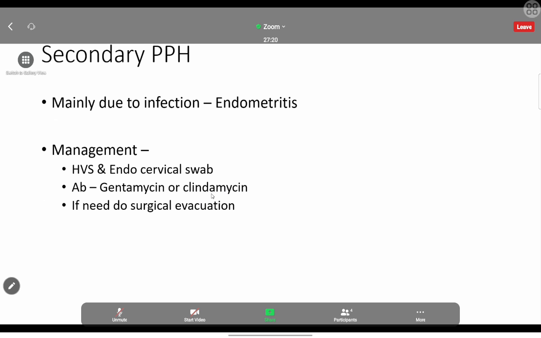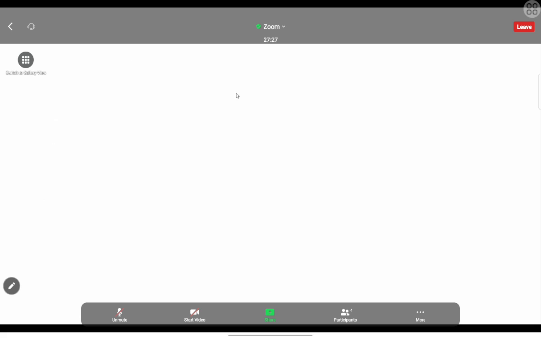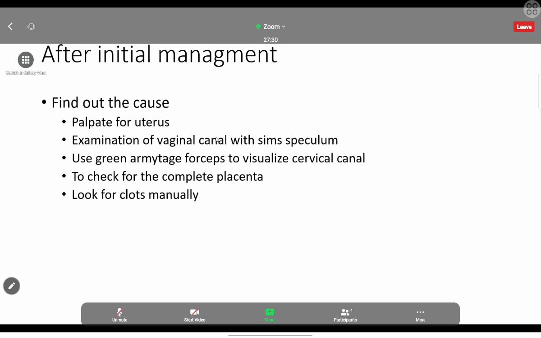If there is an abscess or some kind of foreign bodies, then we have to go for evacuation of these foreign bodies. So that is all regarding the PPH.